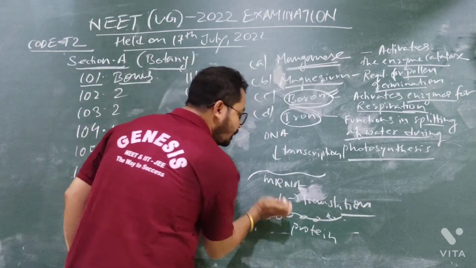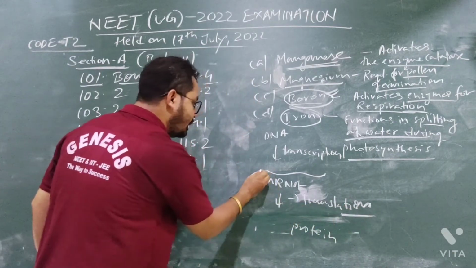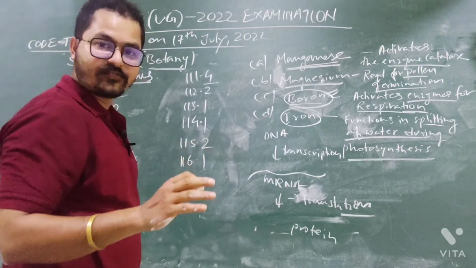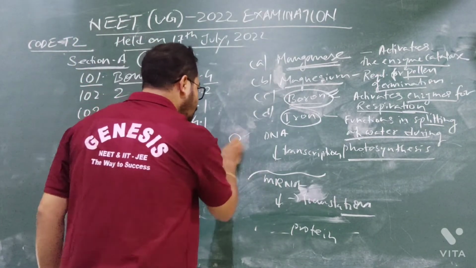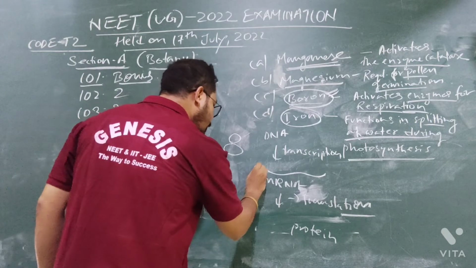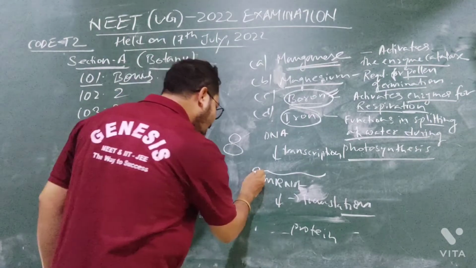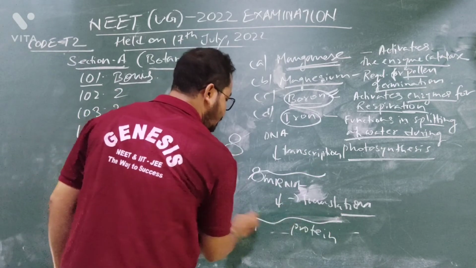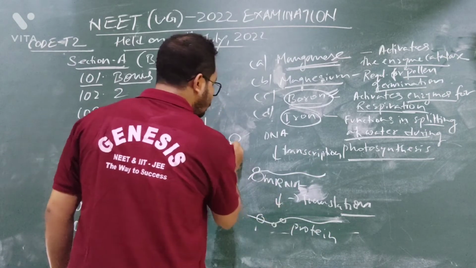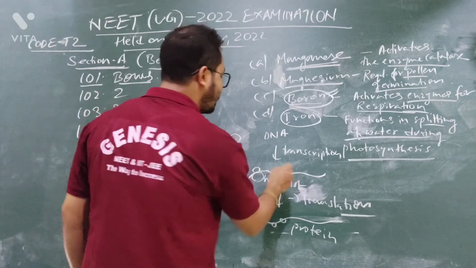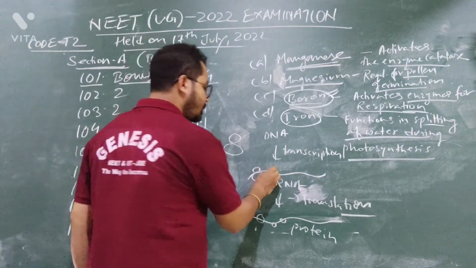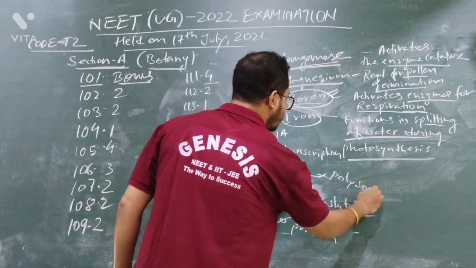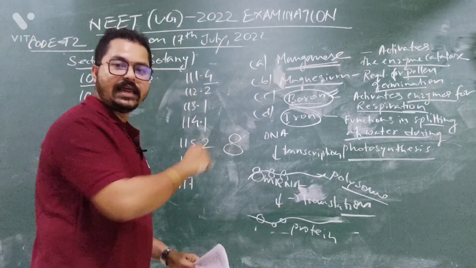Protein will be formed in the mRNA when, first of all, the ribosome is needed. We know ribosome is the protein factory. Ribosome has 2 units, smaller unit and larger unit. The smaller unit of the ribosome will bind first, then the larger unit will bind. For the formation of protein, the smaller unit of the ribosome will attach to the mRNA, and when many ribosomes attach to the mRNA, it forms a polysome. So they are saying the larger unit will attach to the mRNA.